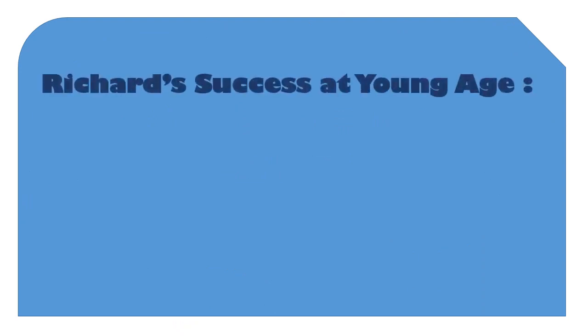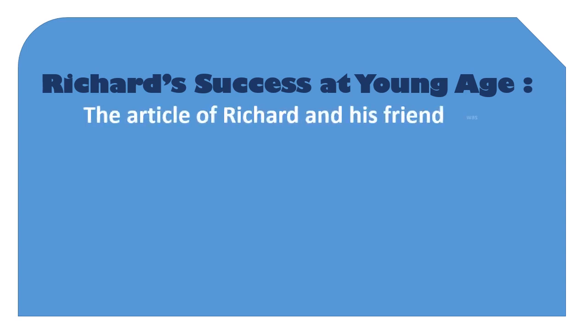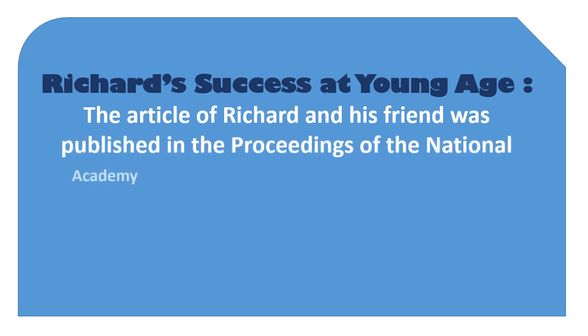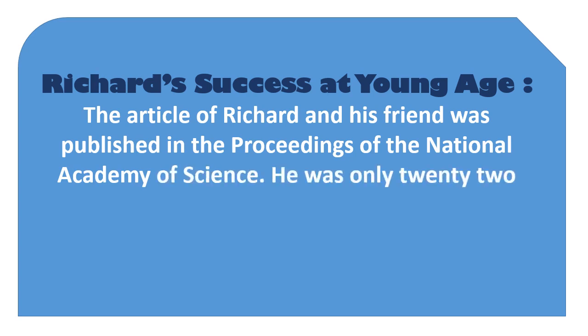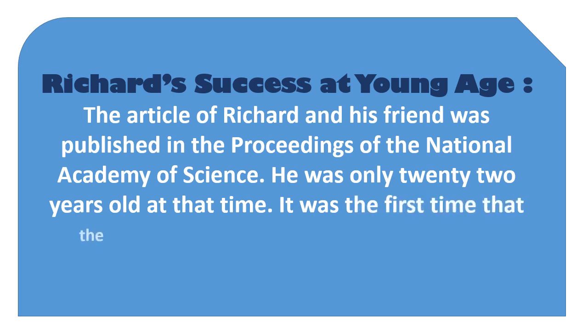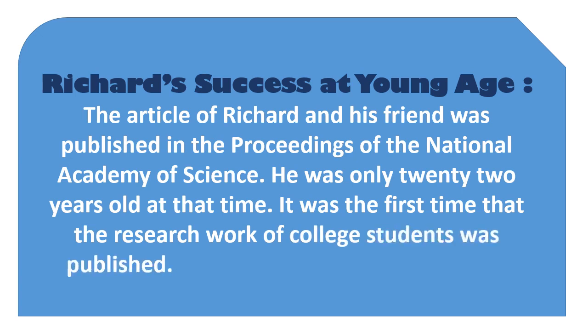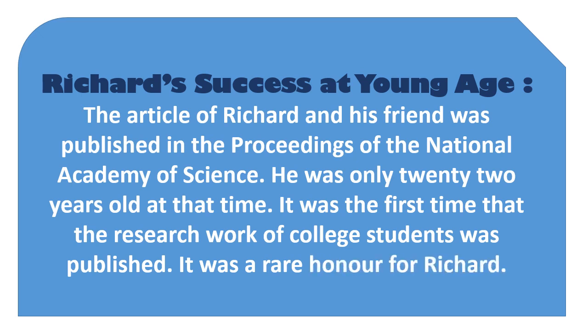First heading is Richard's success at young age. Richard was actually very small when he started collecting the things. The article of Richard and his friend was published in the Proceedings of the National Academy of Science. He was only 22 years old at that time. It was the first time that the research work of college students was published. This was the first time. It was a rare honor for Richard.